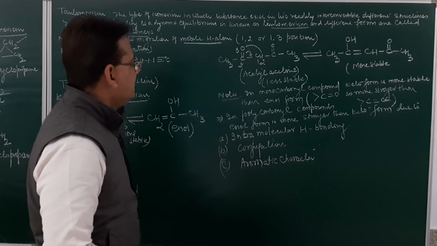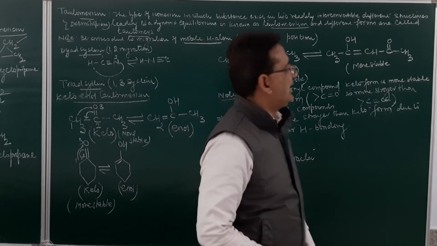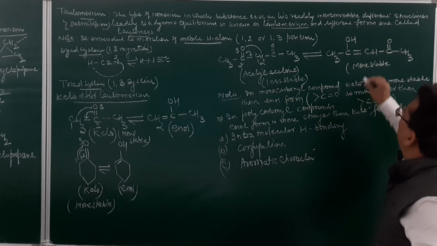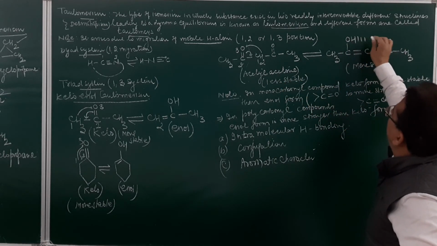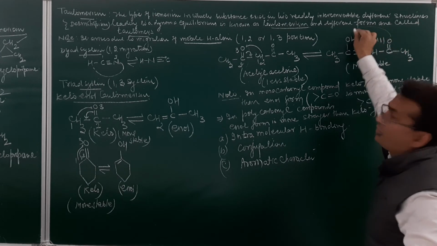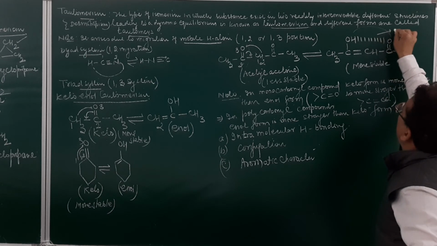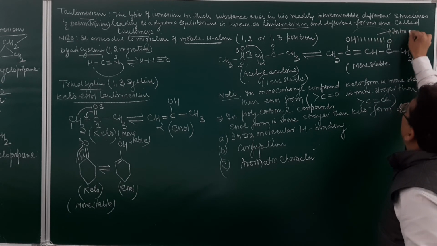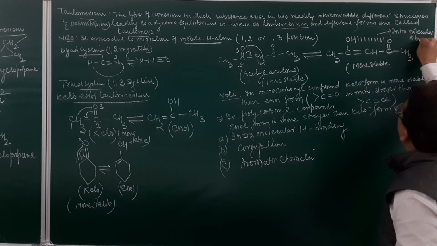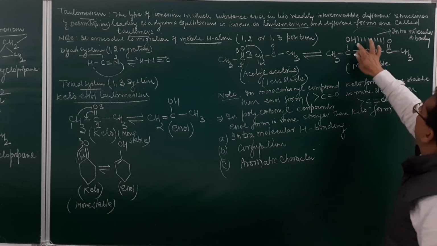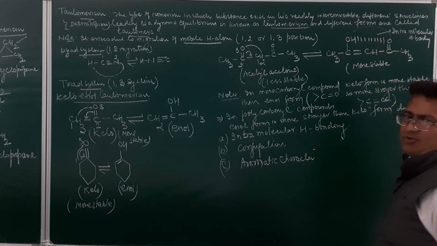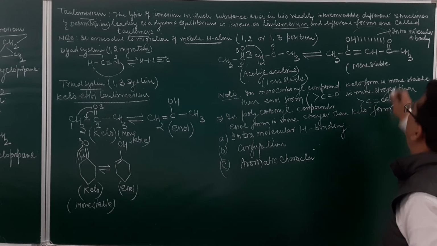As for example, just see, I told you over here in acetyl acetone, this enol form is more stable than the keto form. Why? Because over here develops the intramolecular hydrogen bonding between hydrogen and oxygen. Am I clear? So this hydrogen and oxygen are near to each other, so they form a chelate or ring structure due to intramolecular hydrogen bonding.